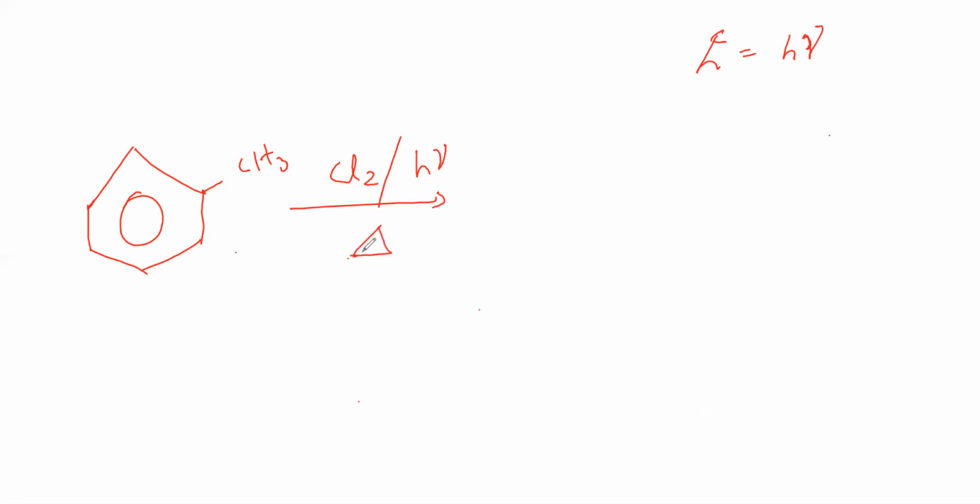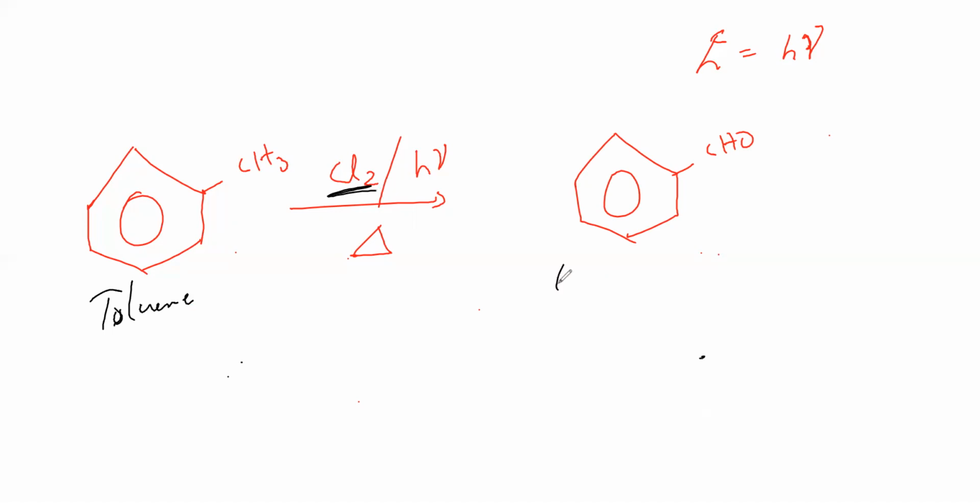That's the meaning of this. We'll get CHO here. So again here toluene only. Toluene on treatment with chlorine and then heating it will give me benzaldehyde.